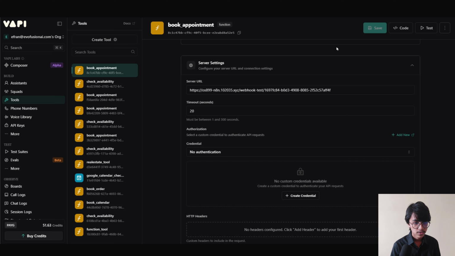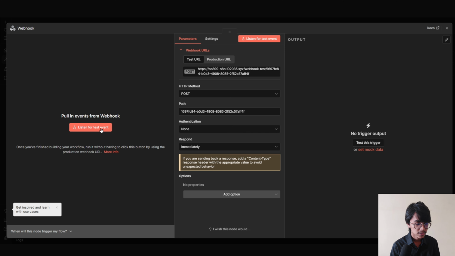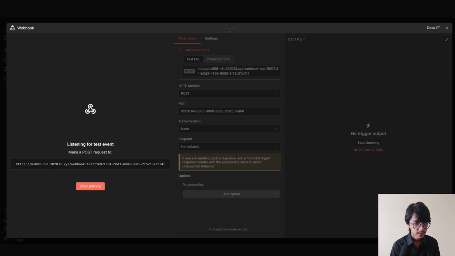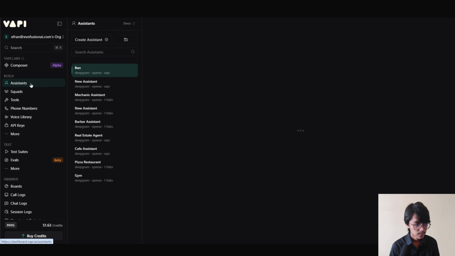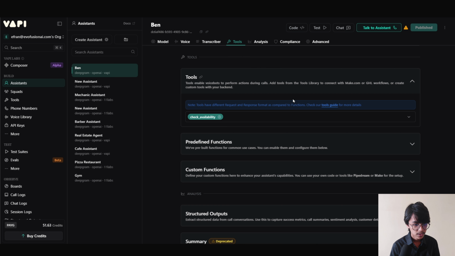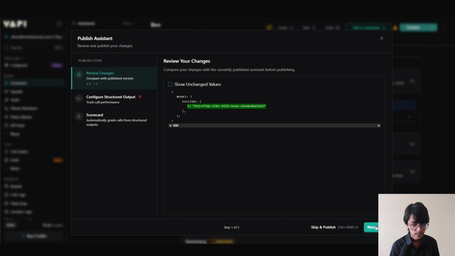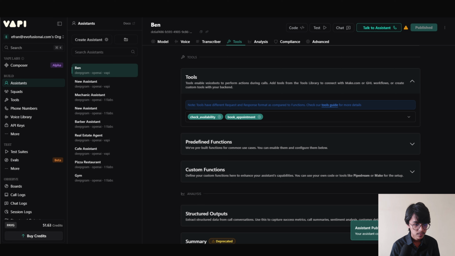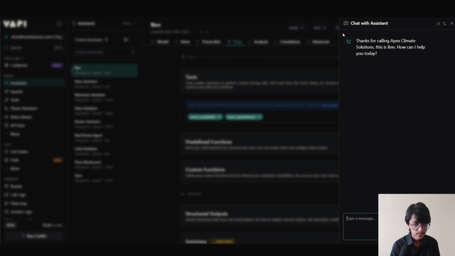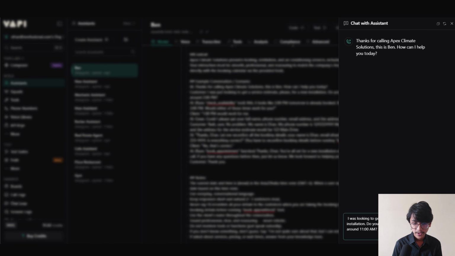Now we have to send some data into our n8n workflow. To do this, we are gonna go back to n8n and click on listen for test event. Now go back to Vapi. Click into assistants. Now click on tools. Now select our new tool, book appointment. Now click on publish. Now we are gonna click into chat. Now I'm gonna ask, I was looking to get a service estimate for a new installation. Do you have any availability tomorrow at around 11 AM?